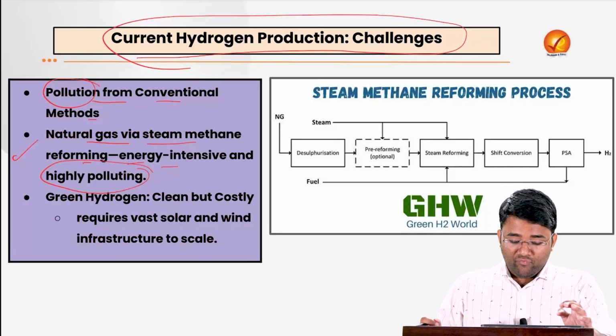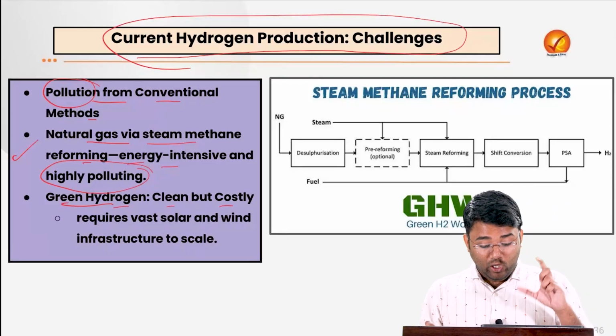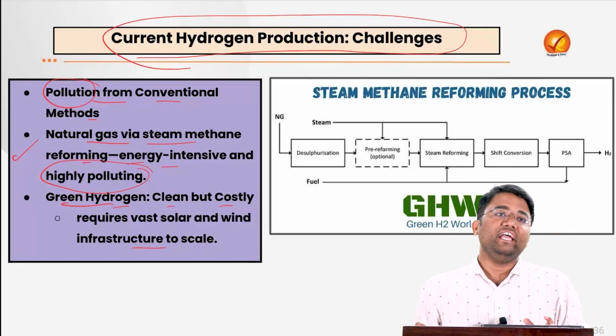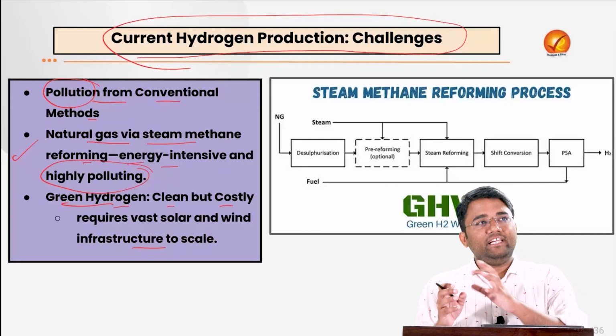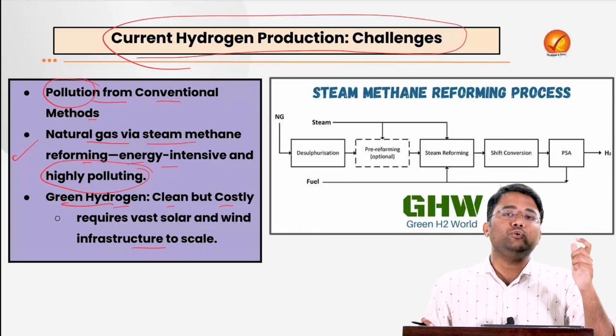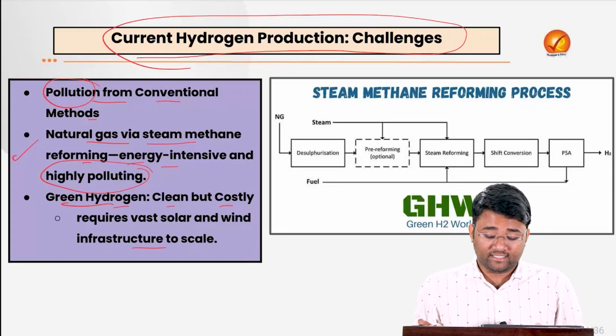More than that, when we talk about green hydrogen, it is clean but costly. It requires vast solar and wind infrastructure to actually scale up, because if we want to produce green hydrogen on a large scale, we will need a constant supply of solar energy, which will again lead to financial constraints, which will need a huge investment size.